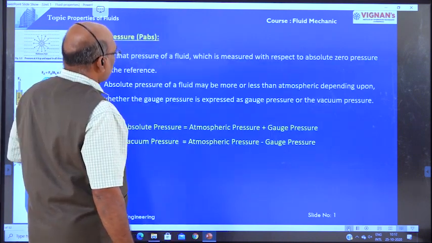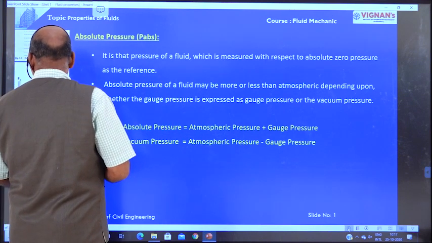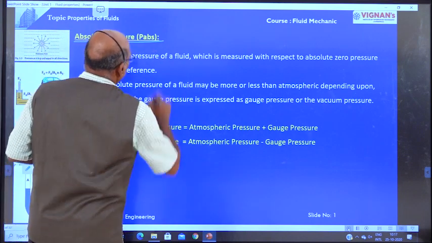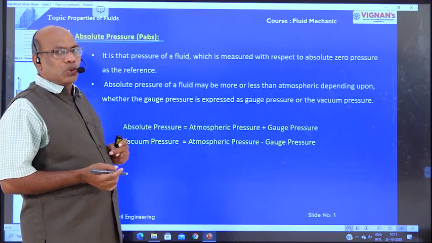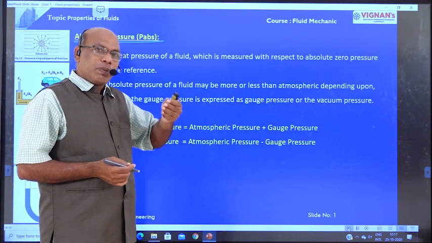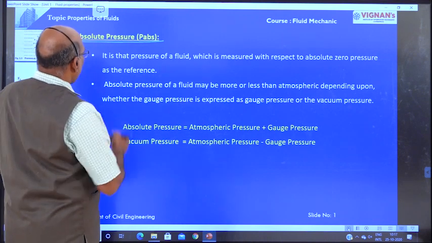First we are going to discuss what absolute pressure is. Then I am going to show the diagram of the relation between the absolute pressure, atmospheric pressure, gauge pressure, and also vacuum pressure. Right, what is absolute pressure?